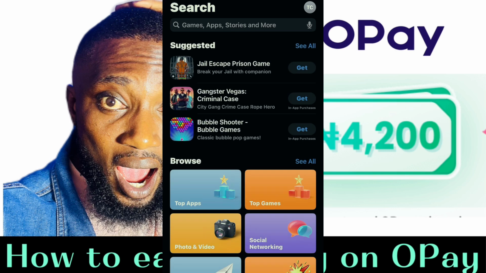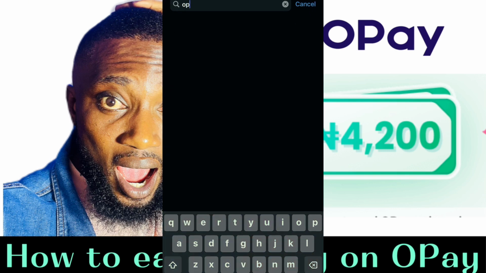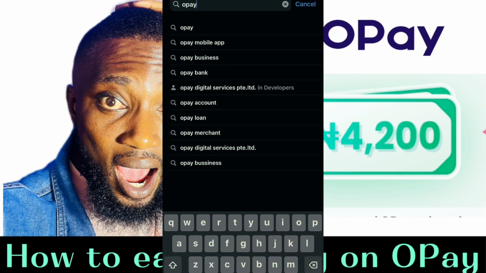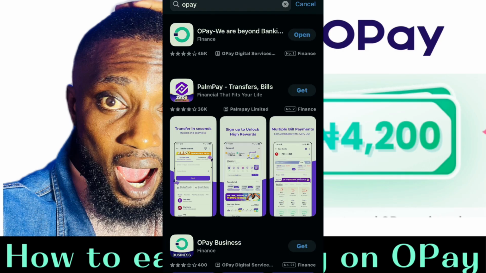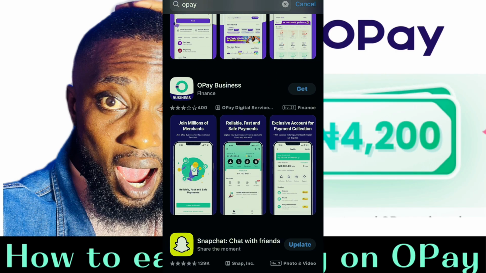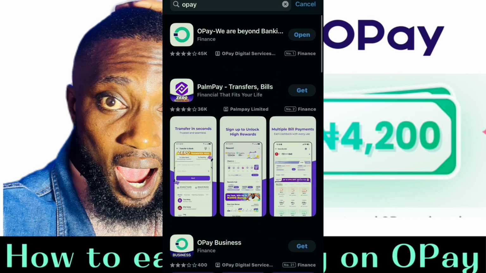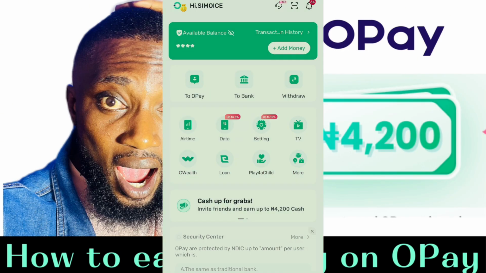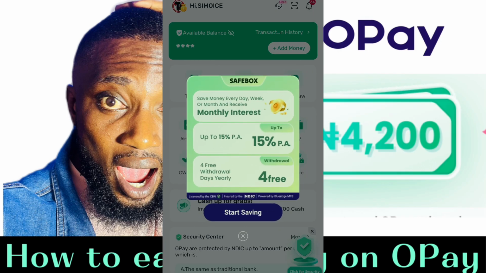I will click on the search bar and search OPay. All right, so I want you to download this OPay We Are Beyond Banking, the first one. All right, so not OPay Business. Once you have it installed on your device, I want you to click on open. So you click on open, you open it like this, right?